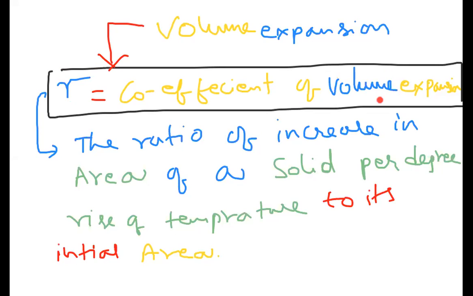That means now we have to change all the terms in terms of volume. See here, gamma is related to volume expansion. So in the ratio of increase in area, you must not write area, remove area. And again here also remove area. And now what you have to introduce? Volume. The ratio of increase in volume of a solid per degree rise of temperature to its initial volume.